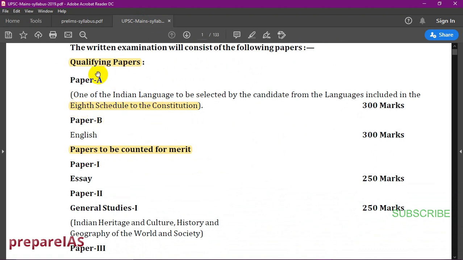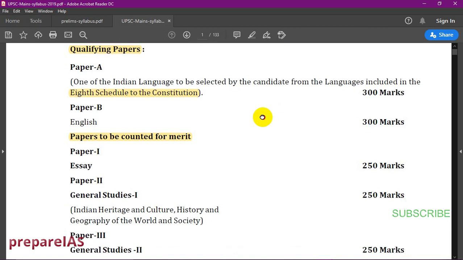Paper A will be of an official language, which is described in the 8th schedule of the Constitution. So we have around 22 languages, and from those languages we'll choose a language. Usually people choose Hindi or regional languages. We can't choose every regional language. There will be a list of 22, which most probably will be covering everything.